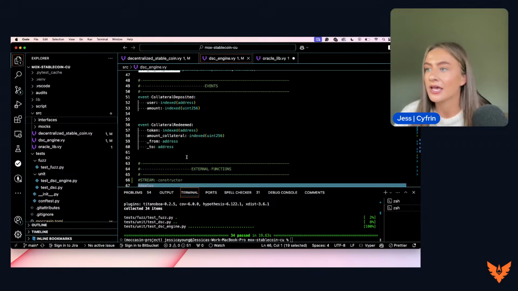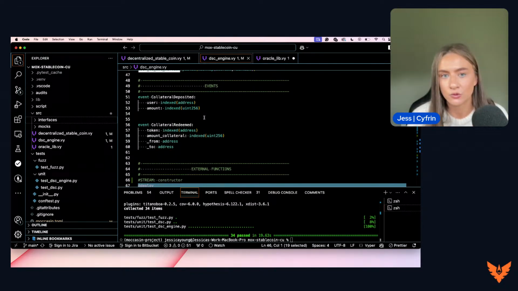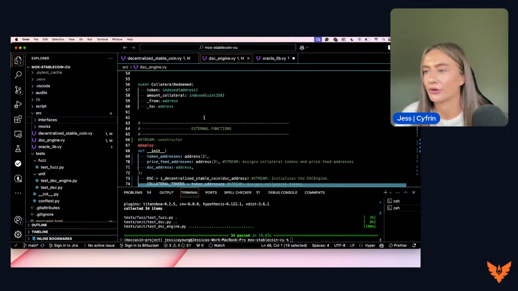But let's take a look at the different events that are going to be emitted throughout this contract. We've got the collateral deposited. So this looks at the user's address and sees how much collateral they have deposited. So this is emitted when a user deposits collateral. And then we have the collateral redeemed as well. So we're looking at the token, the amount of collateral, the address it's coming from and the address it's going to.